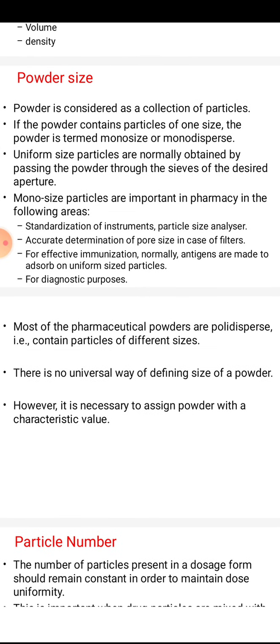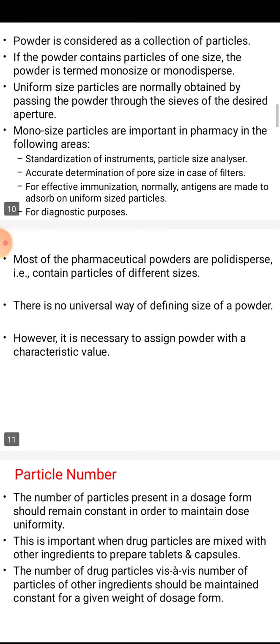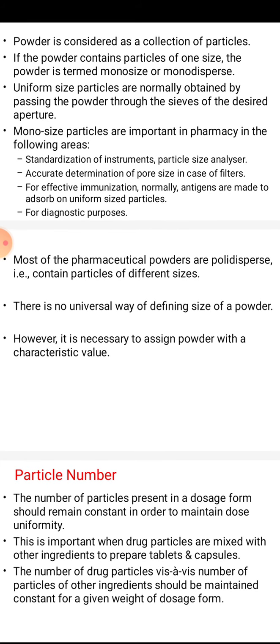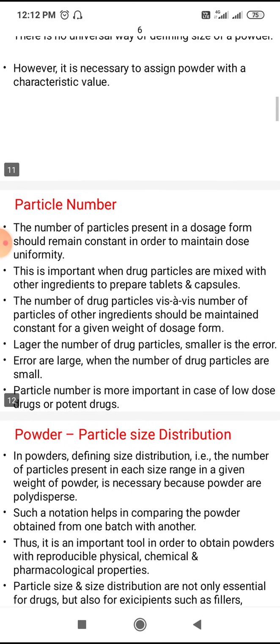If the powder contains particles of one size, the powder is termed monosize or monodisperse. Uniform size particles are normally obtained by passing the powder through sieves of the desired sieve numbers. These are the powder size forms.